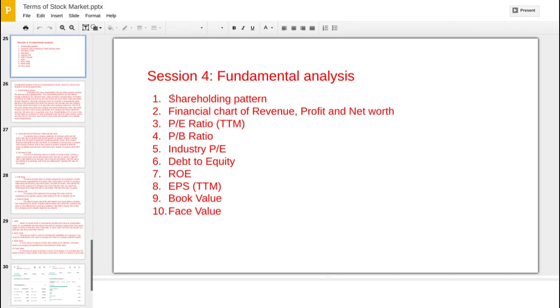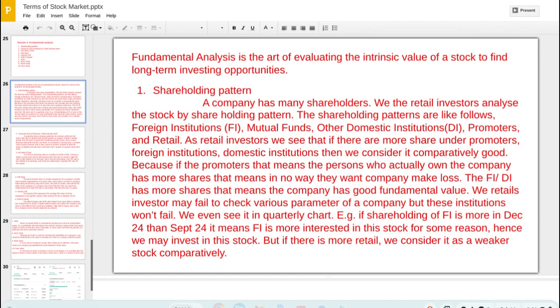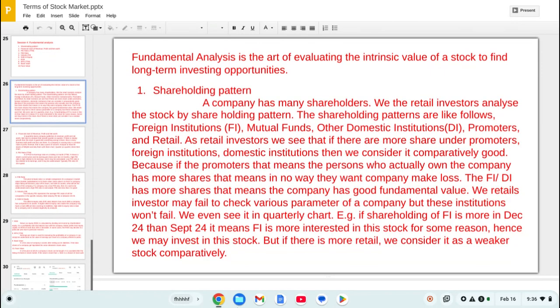And these are the 10 parameters upon which we are going to discuss in the fundamental analysis of a stock. So fundamental analysis is the art of evaluating the intrinsic value of a stock to find long term investing opportunities. Got it. So shareholding pattern, first one.